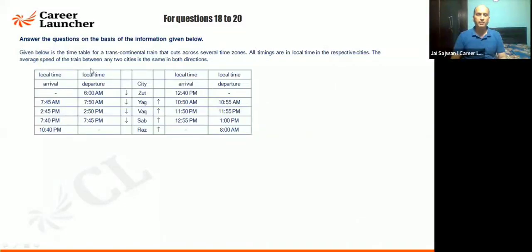Given below is the timetable of a transcontinental train that cuts across several time zones. All timings are in local time in the respective cities. The average speed of the train between any two cities is the same in both directions. So the speed of the train is coming out to be 6.